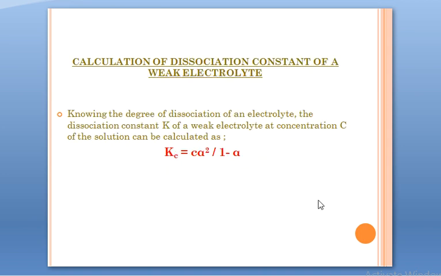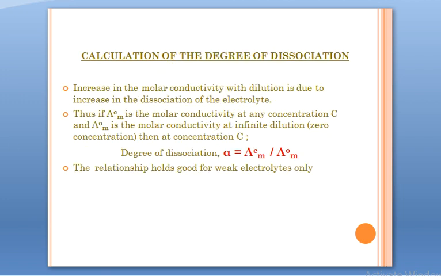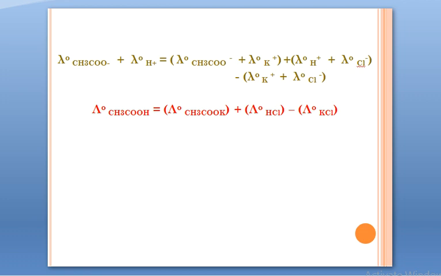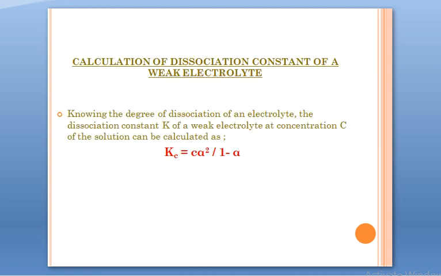Now the third, they are basically interdependent. When you have the first one, then only you can have the second one, then only you can have the third one. But dissociation constant, right? Now since you have alpha and we know concentration C, there's a very simple equation. Kc, the dissociation constant at concentration C, is C alpha square divided by 1 minus alpha. Again, how is this an application of Kohlrausch's law? Because we need the value of alpha, the degree of dissociation, and that we'll get from the second application, and that we'll get from the first application. So these three applications of Kohlrausch's law are interdependent.